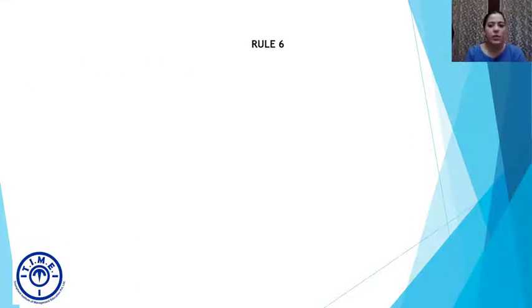All right. Rule number 6, that can be used in the following ways. So we've done who, we've done which, now we're doing that.